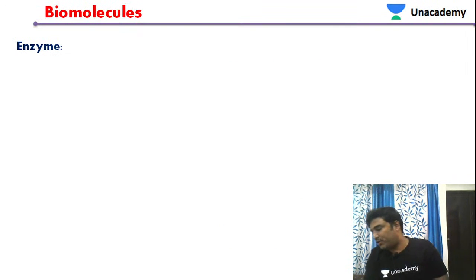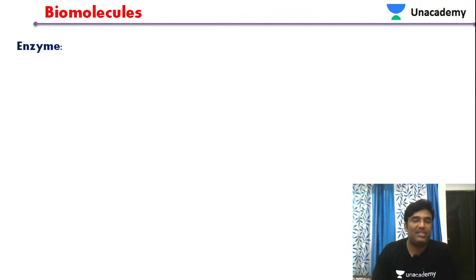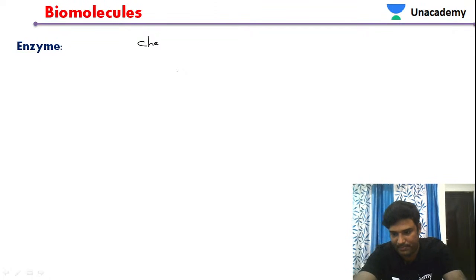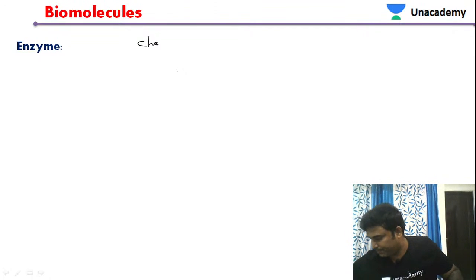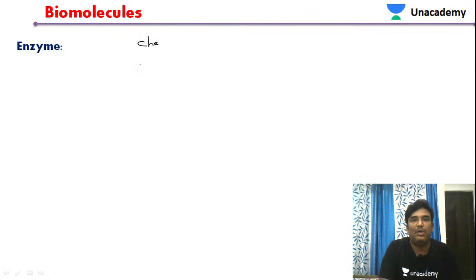So let us come back to our topic of today's discussion, that is enzymes, students. Let us see what enzymes actually are. First, let us discuss the chemical nature of enzymes. If you see the chemical nature, enzymes are made up of proteins, students.